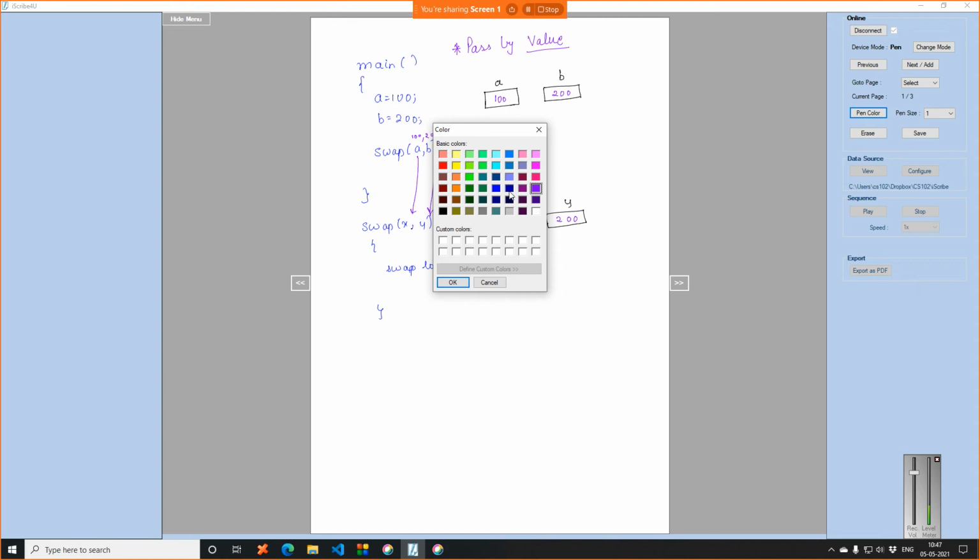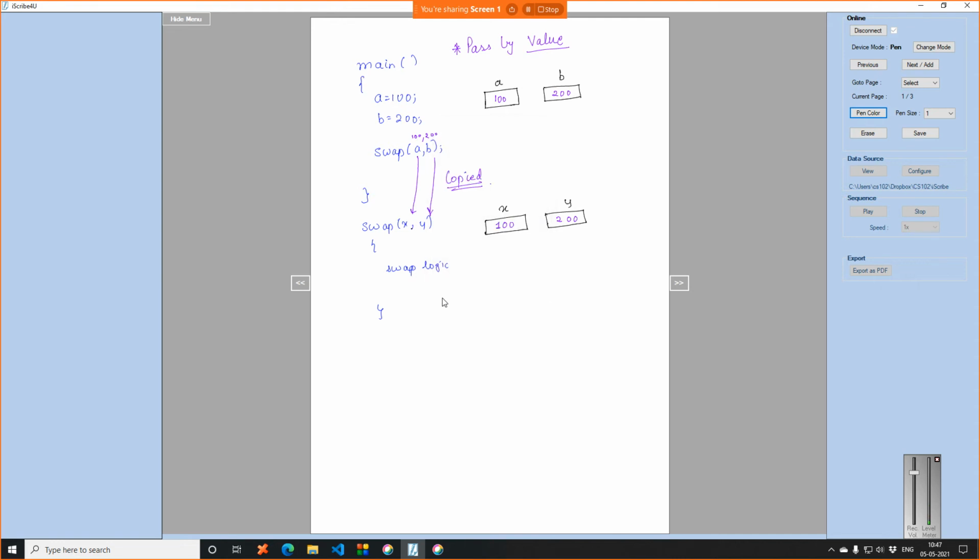So let me just write in brief: temp is equal to X, X is equal to Y, and Y is equal to temp. Since I have a new variable called temp, the compiler will again make a new box, and says temp, right?